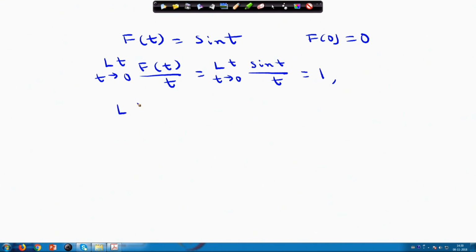And we know this thing, the Laplace transform of sin t is equal to 1 by s square plus 1, which we are assuming to be F(s).